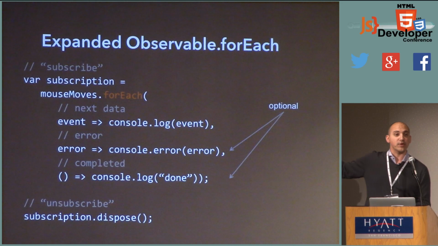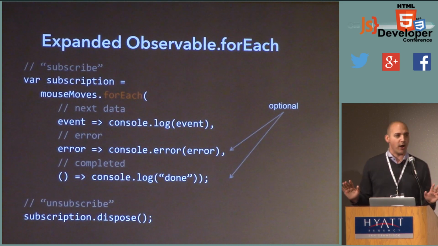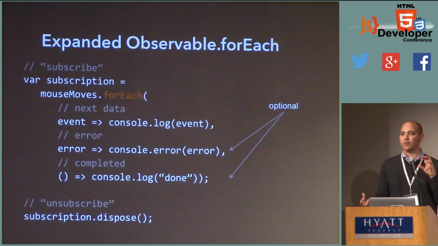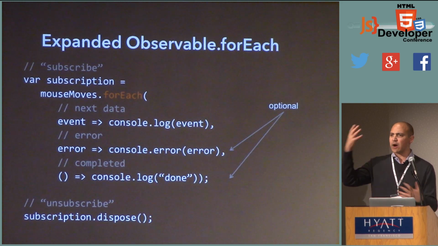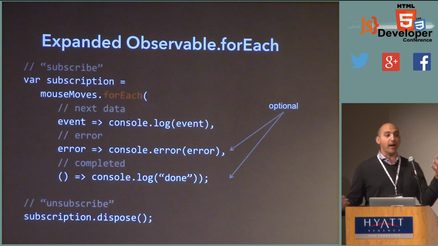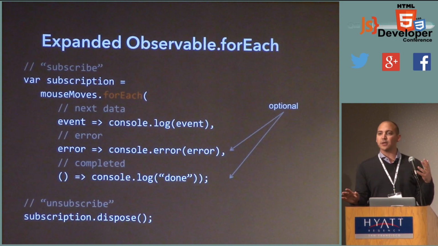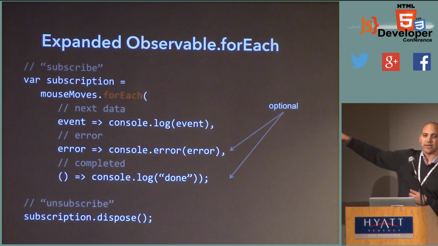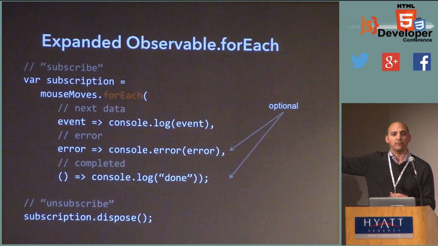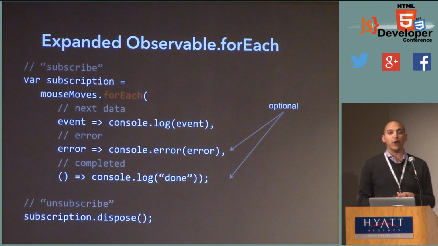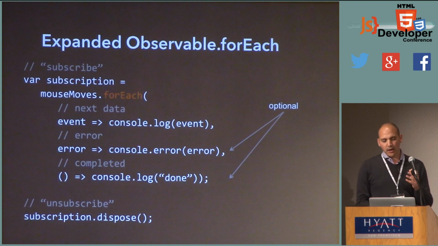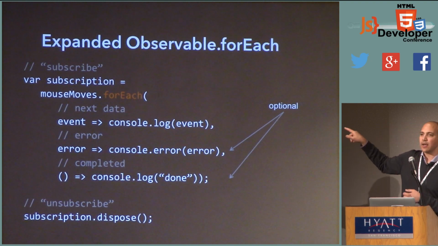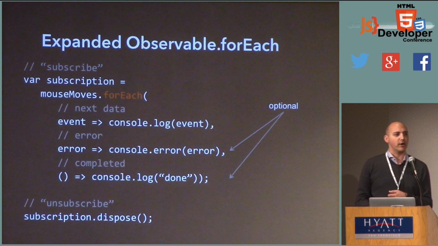The second is for receiving an error that happens anywhere in that asynchronous expression that we wrote earlier. So if an error happens anywhere in an observable expression, it bubbles all the way up, just like with try-catch, to where you're forEaching, and you can catch it right there by providing a handler. So it's very similar to the way promises work. And the final callback is that important semantic that we talked about earlier.